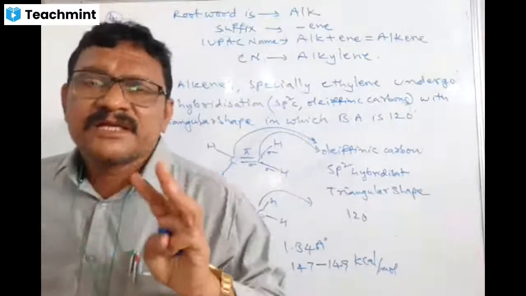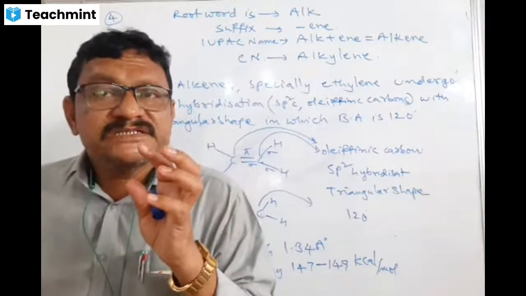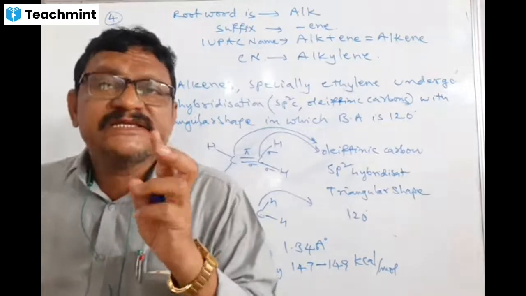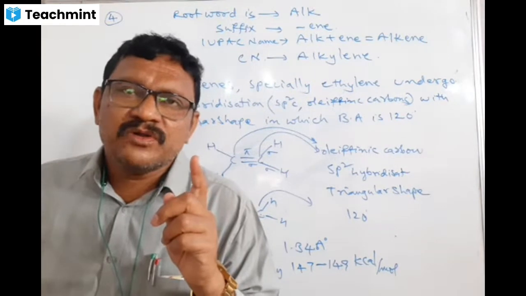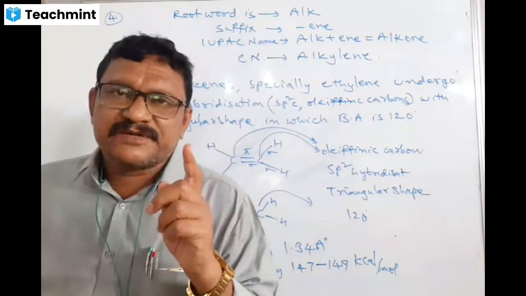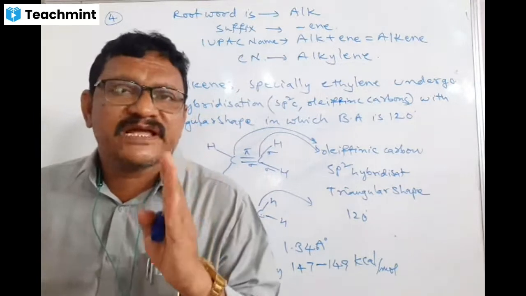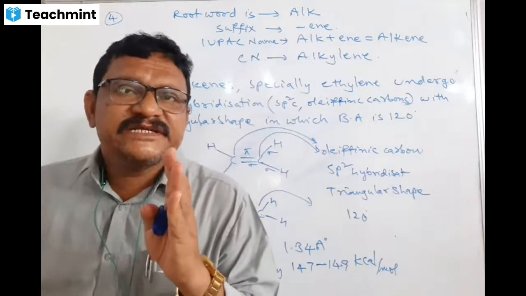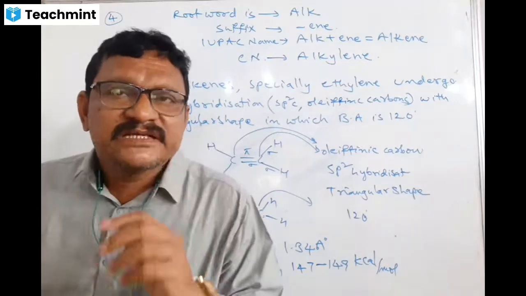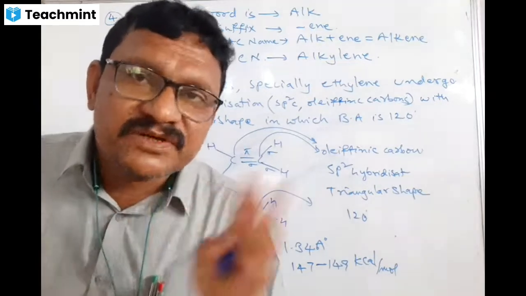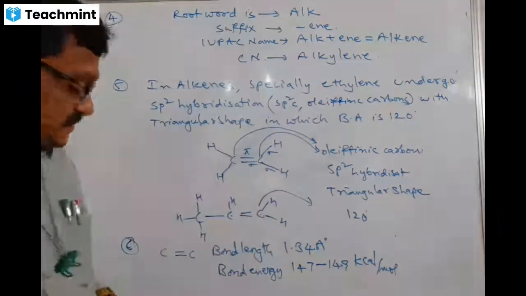For example, C triple bond C. How much bond energy is required to break the triple bond? 1 sigma needs 80 kilocalories per mole, 2 pi bonds need 60 each, 120. 120 plus 80, 200 kilocalories per mole of energy is required to break the triple bond. C triple bond C compounds are nothing but what? Alkynes. Like that, you remember this. Okay, next point.